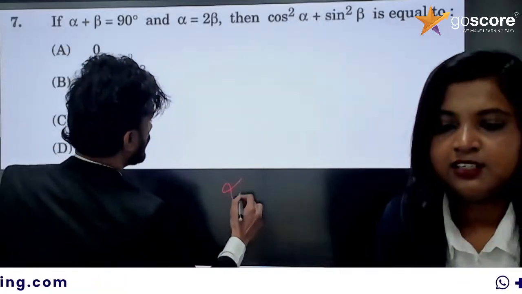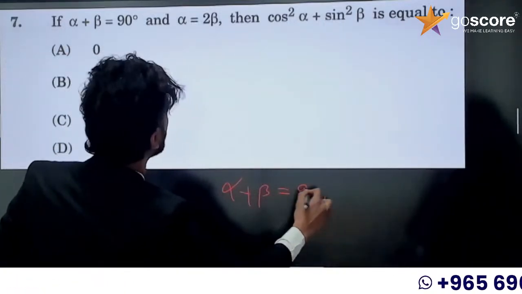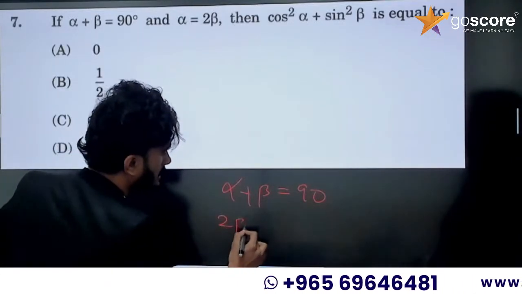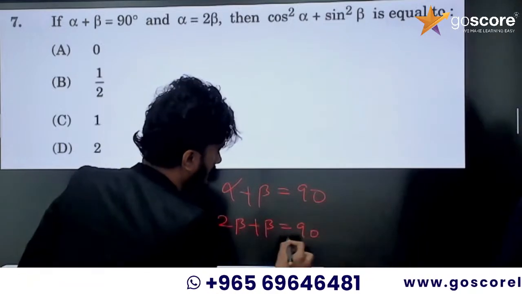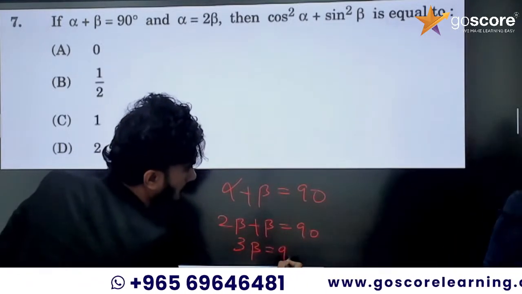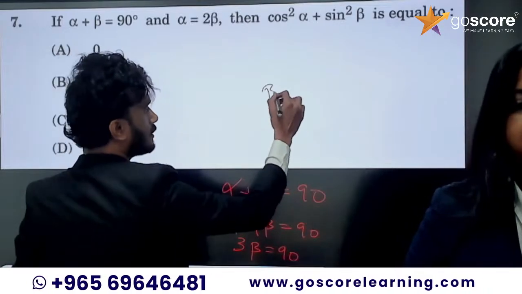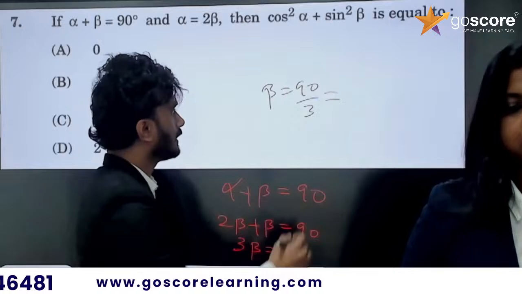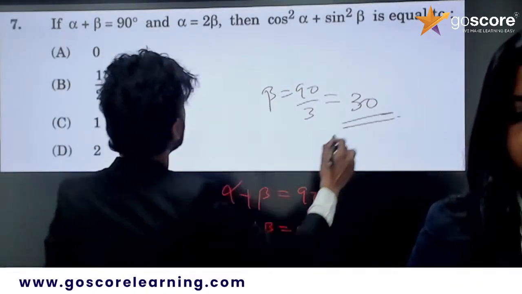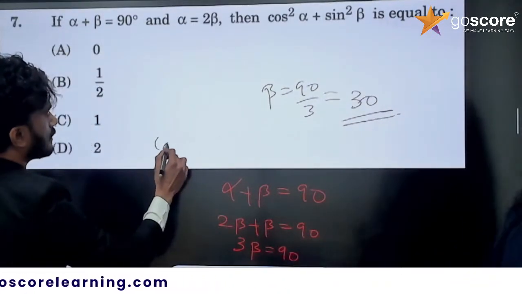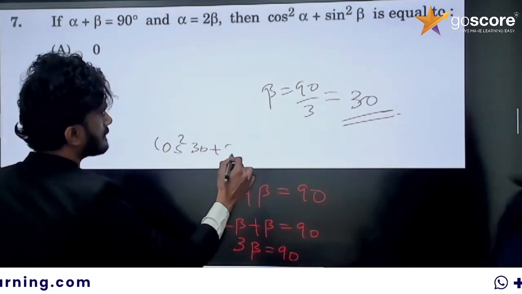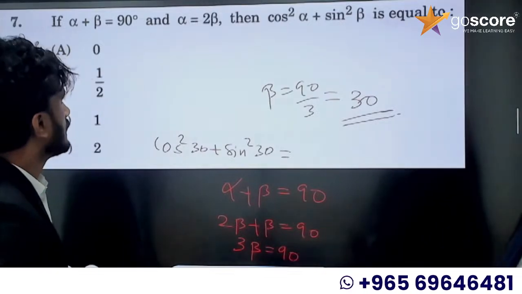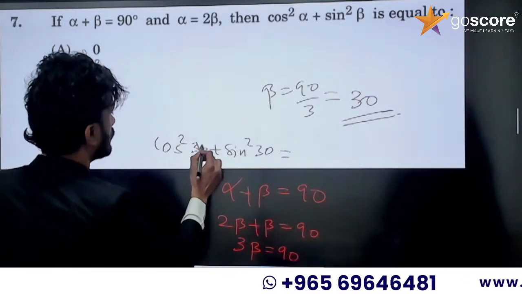Alpha plus beta is equal to 90 degrees. Just substitute alpha is equal to 2 beta. 2 beta plus beta is equal to 90 degrees, so 3 beta is equal to 90 degrees. Then beta is equal to 90 divided by 3, which is 30 degrees. Then cos square 30 plus sin square 30 is equal to, what is sin square? Alpha. What is alpha?